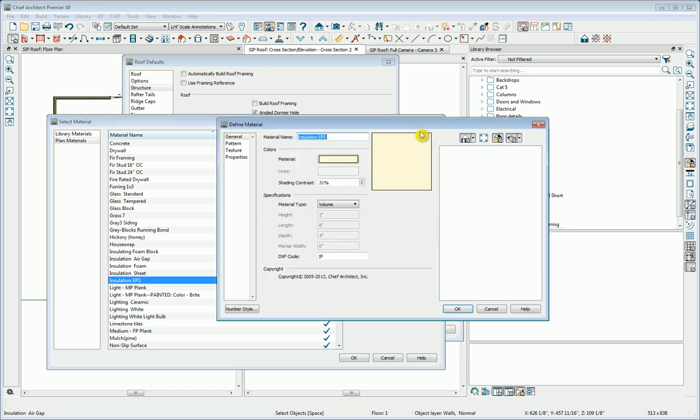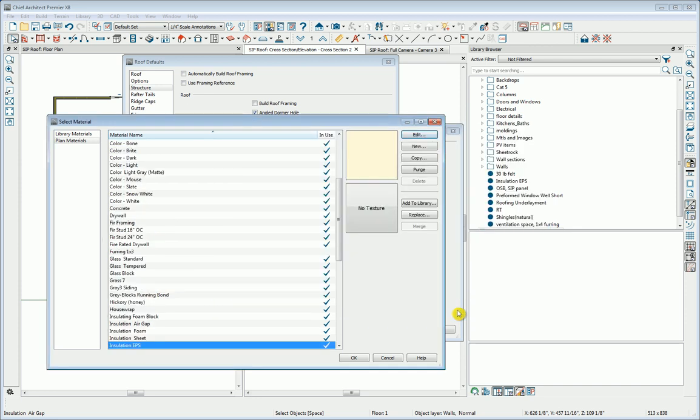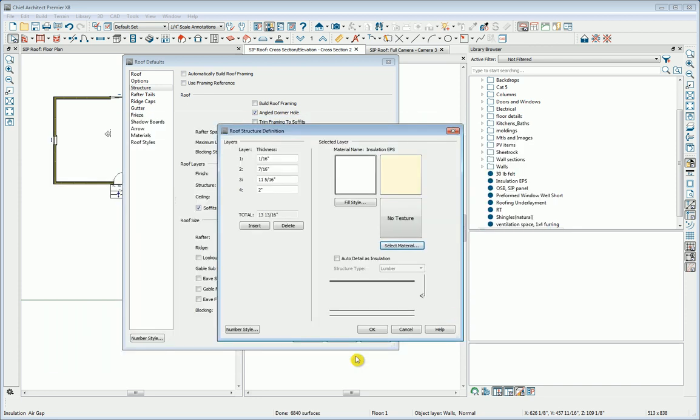If we click Edit, we'll see that in this case, the only thing I've done is change the name, using another insulation material as my base. So we'll click OK to add this. And we also want this layer to be able to auto detail as insulation. So we'll check that, and we'll see what that means in a moment.